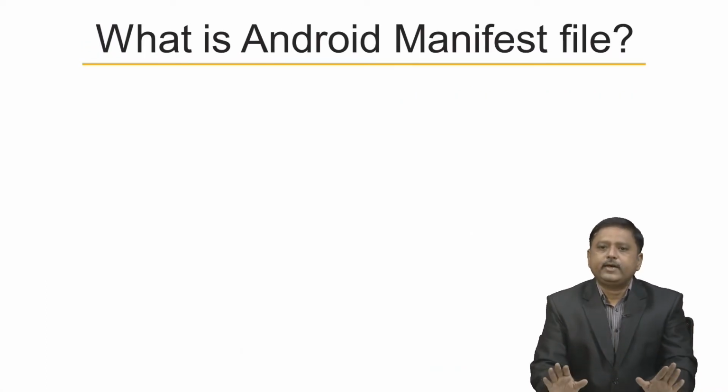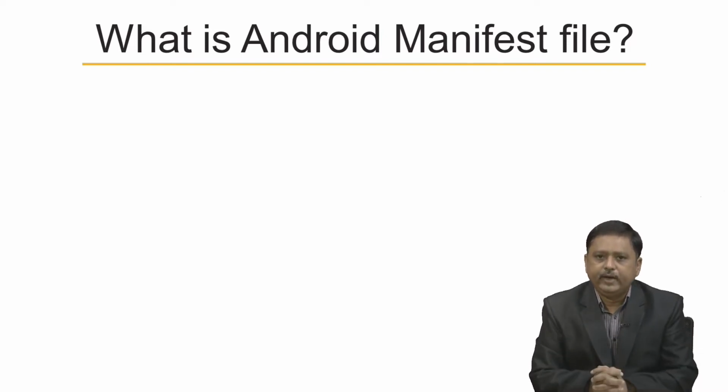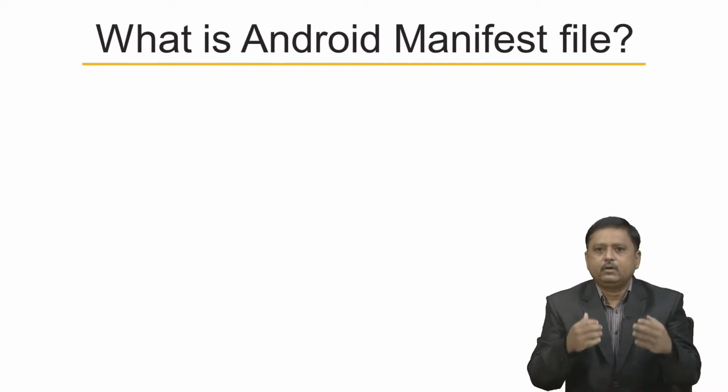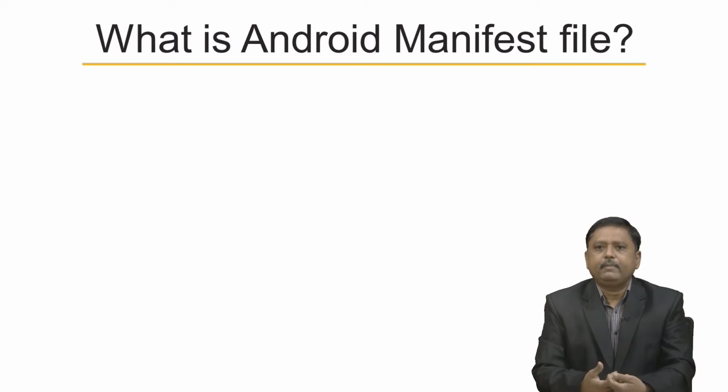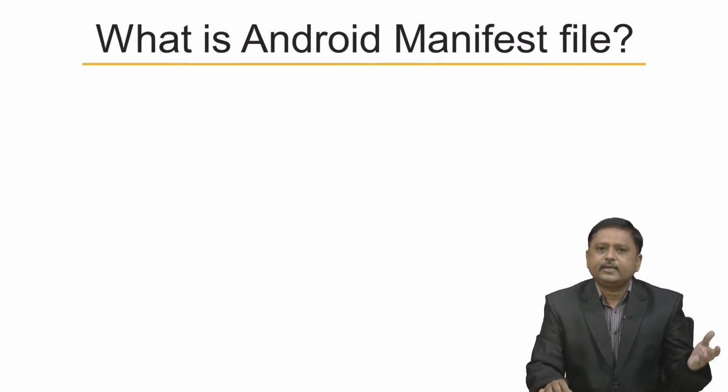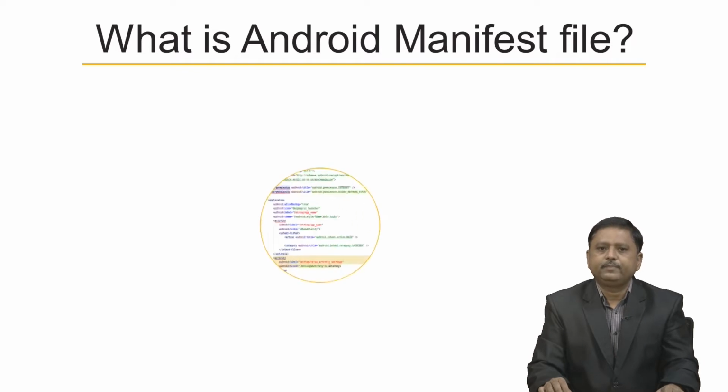So, what is Android manifest file? We have already gone through project structure and layout in previous session. So, you might have understood what the manifest folder in project structure is, but inside that there is one important file called Android manifest.xml file that we are going to discuss today.